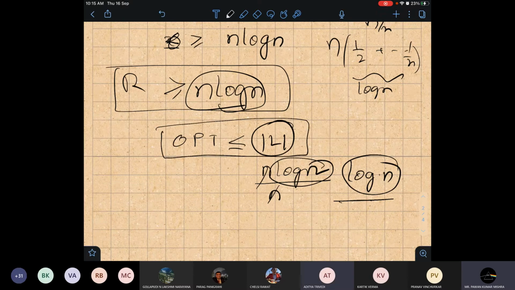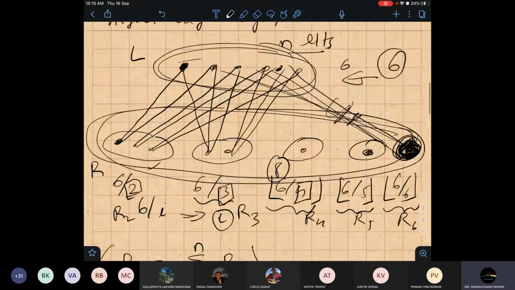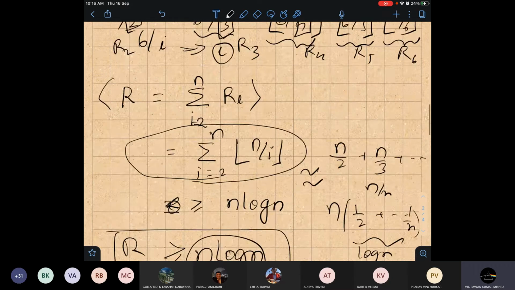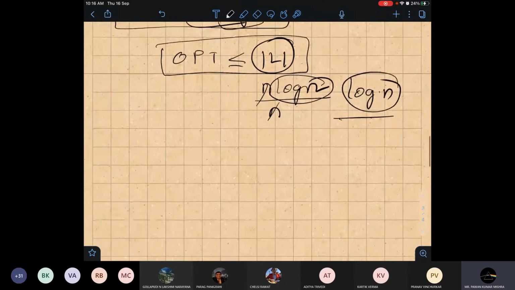Sir, this factor is only for this instance. How can you say it is for the algorithm? No, if I give an example where this algorithm gives me a log n factor away, then this could be one instance. Now I am talking about all instances. Suppose given a scenario you have this instance for your problem. For this instance, if it is log n, I am talking about all instances. So our factor should work for all instances.